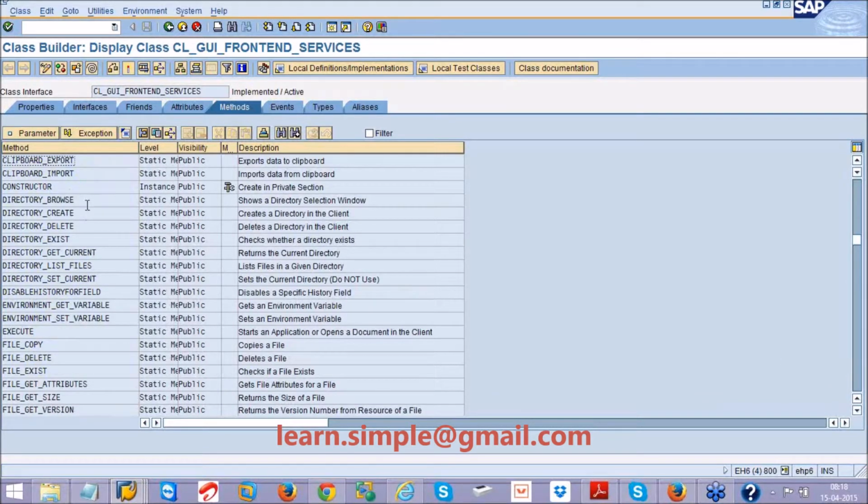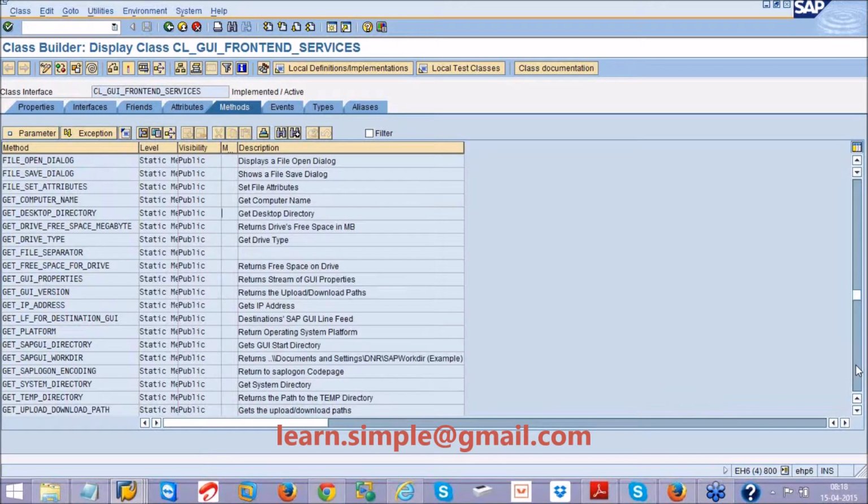Or directory browse. Yeah, I also have a directory browse. It shows the directory, you can browse the files. Yeah, here you can see file open dialog. So you can make use of this method. All these methods are static methods, so you can directly make use of the class, double arrow, the method name.